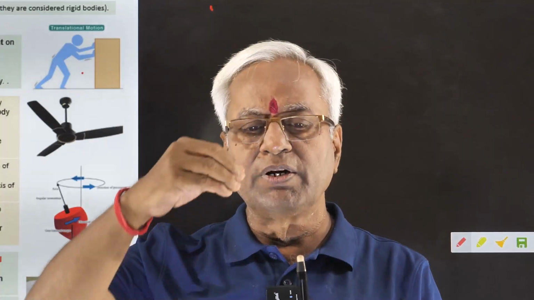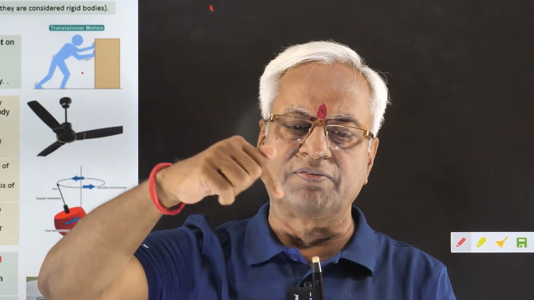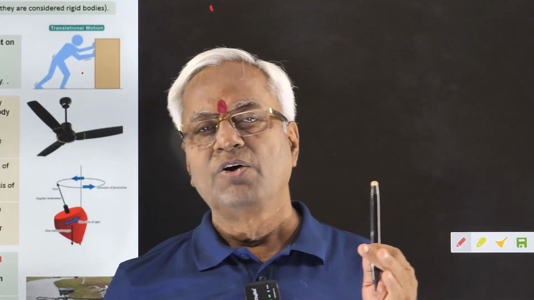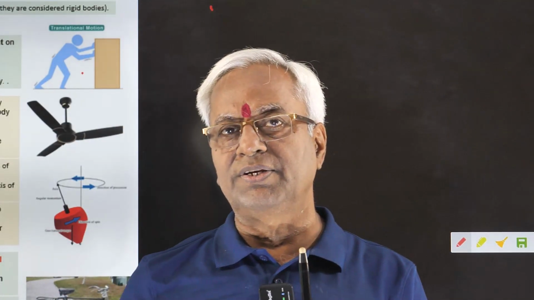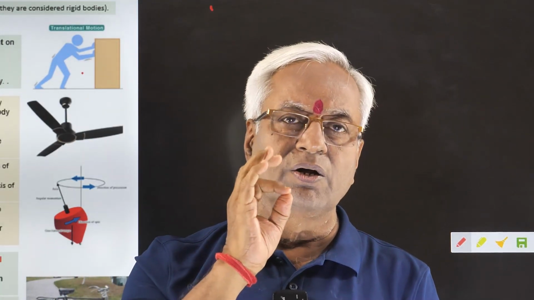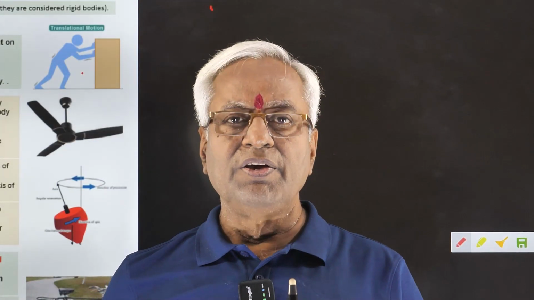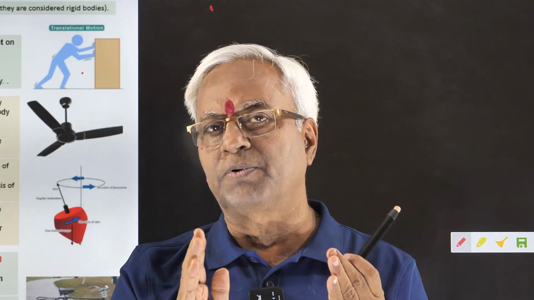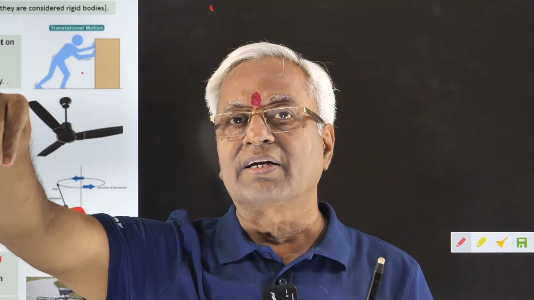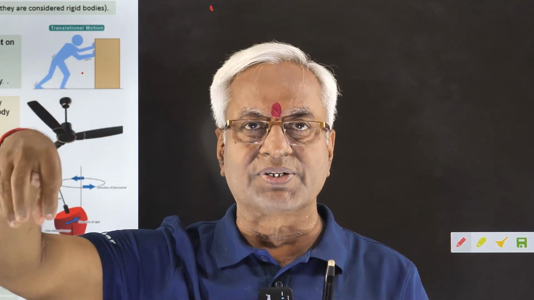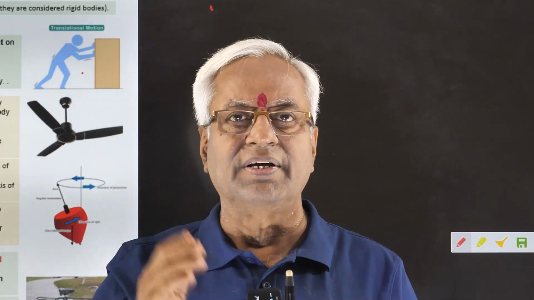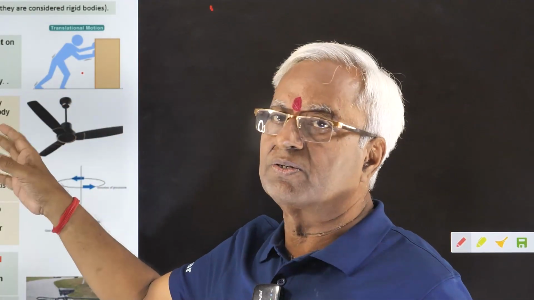For example, moment of inertia about a tangent will be different. Moment of inertia about the diameter will be different. So we have to be careful. In this chapter, whenever we talk about rotational quantities, the axis of rotation must be noted, clear, or specified. If you are talking about rotation without an axis of rotation, it's like somebody asking the fare from a booking clerk without telling where to go. Unless the destination is told, how will that booking clerk tell you the fare to that city? Similarly, the axis of rotation must be clear.